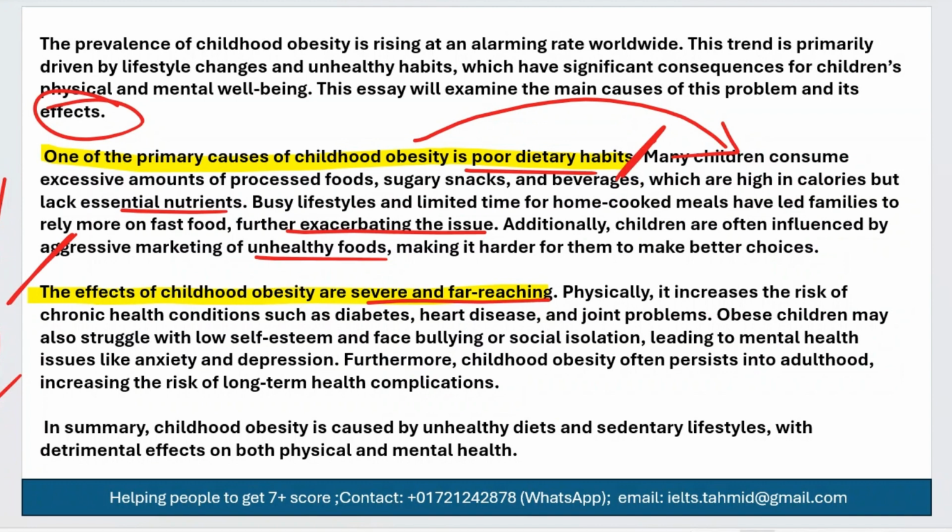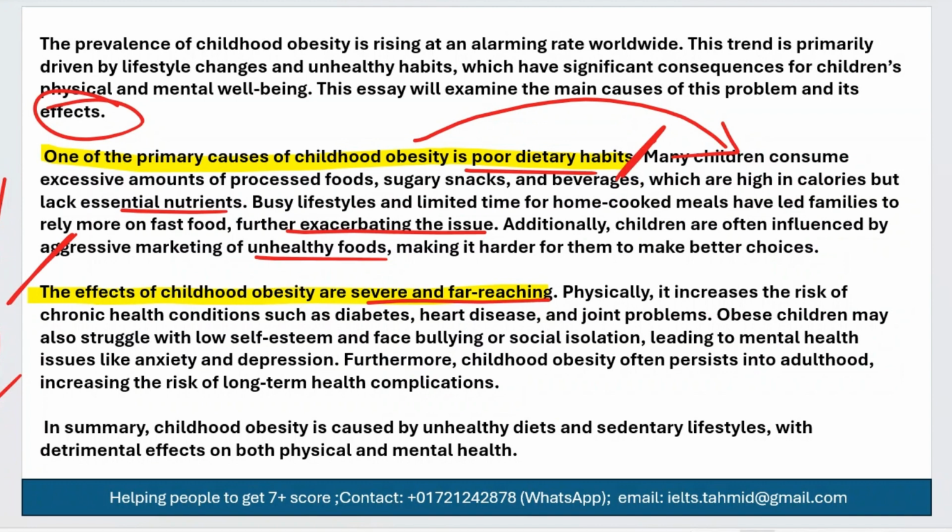Physically, it increases the risk of chronic health conditions such as diabetes, heart disease, and joint problems. Obese children may also struggle with low self-esteem and face bullying or social isolation, leading to mental health issues like anxiety and depression.